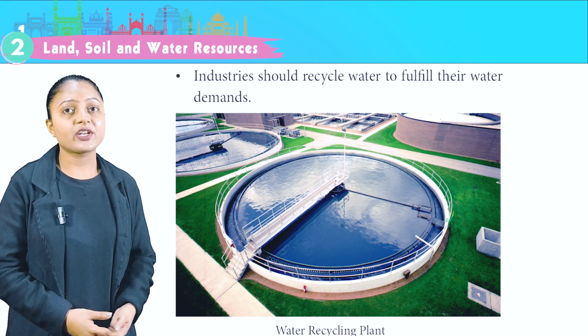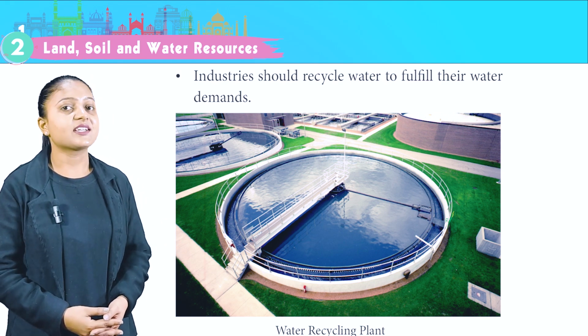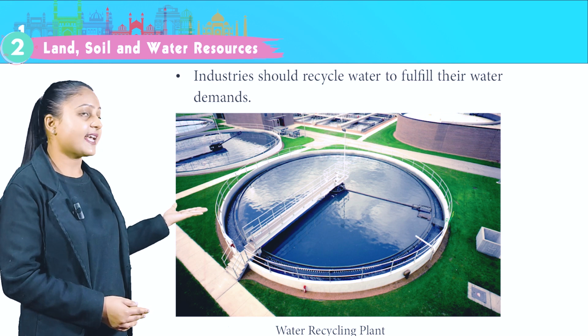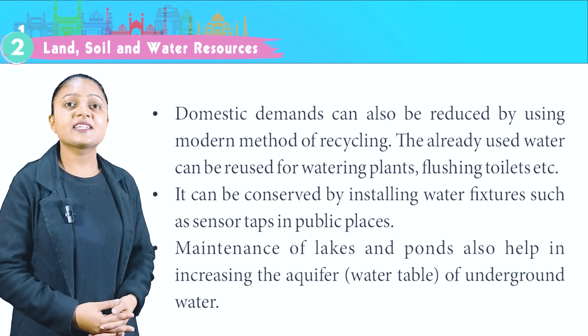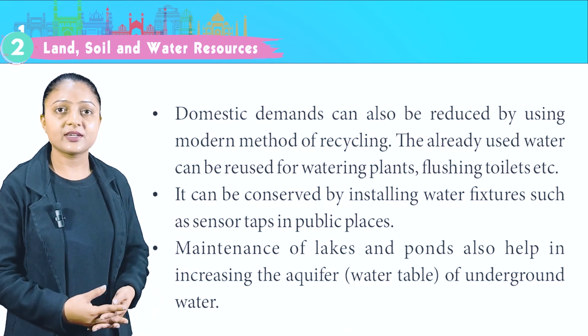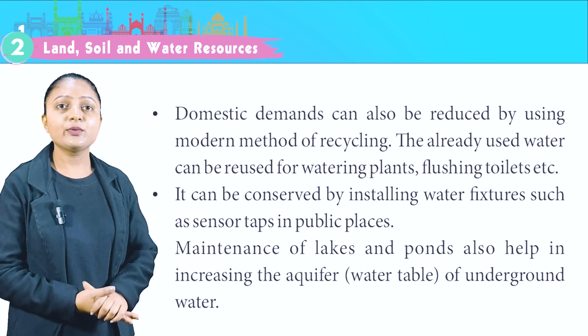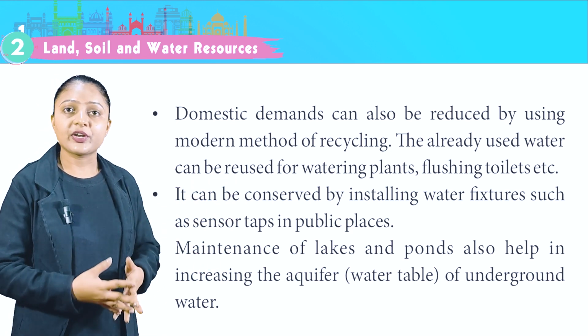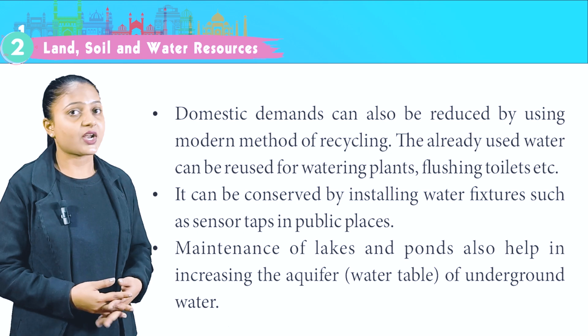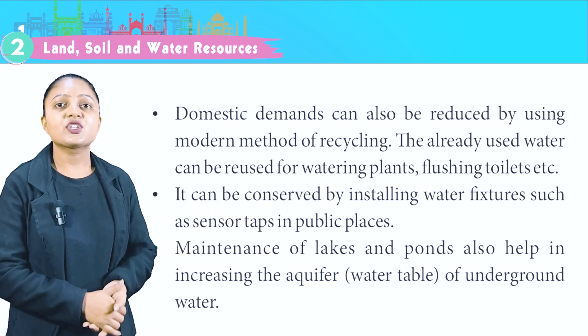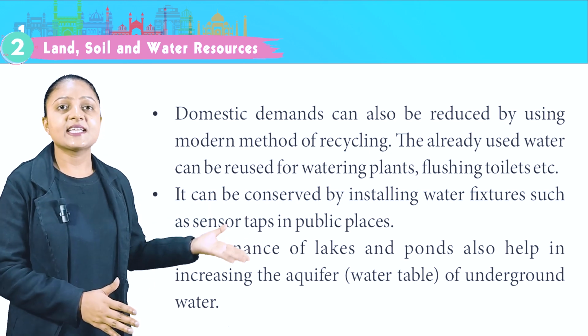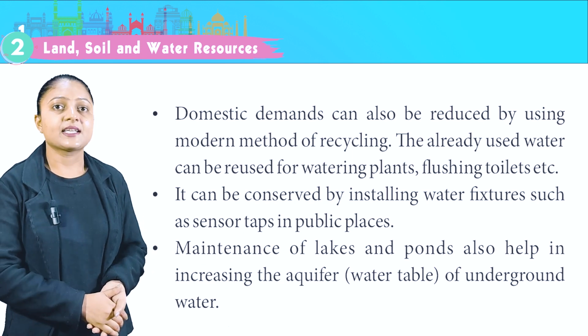Industries should recycle water to fulfill their water demands. This is the image of water recycling plant. Domestic demands can also be reduced by using modern method of recycling. The already used water can be reused for watering plants, flushing toilets, etc. It can be conserved by installing water fixtures such as sensor taps in public places.